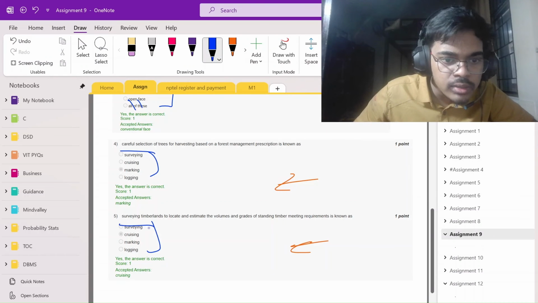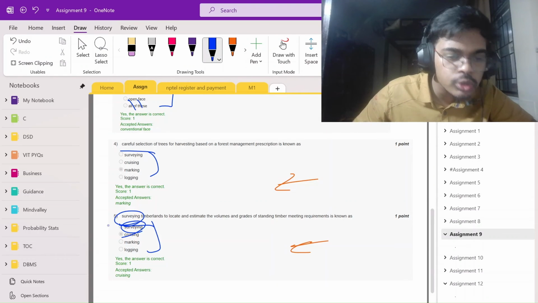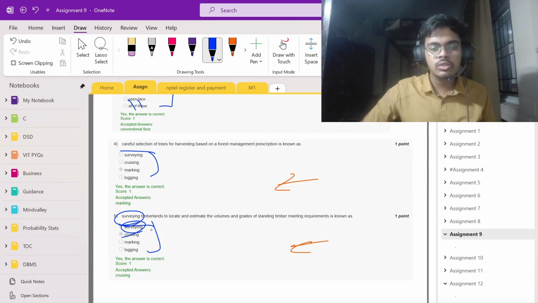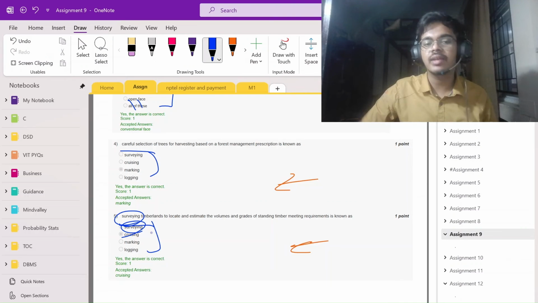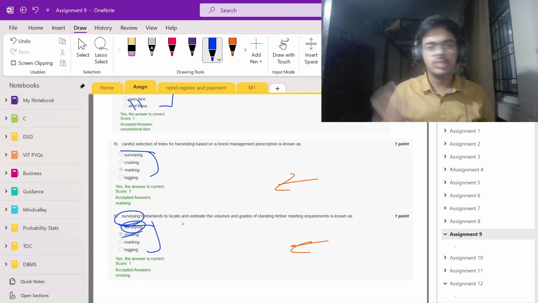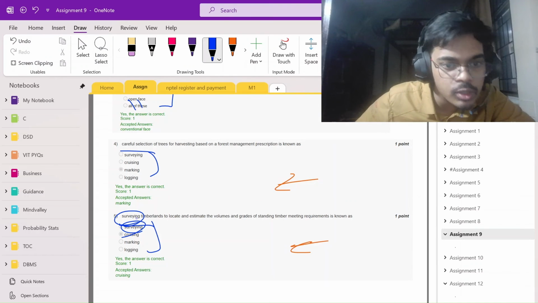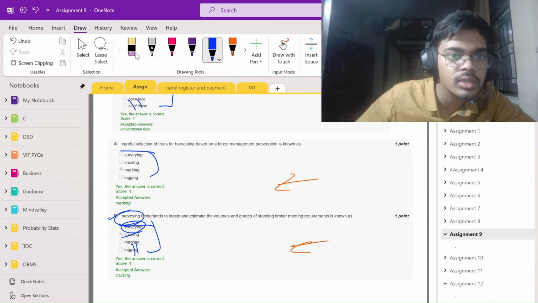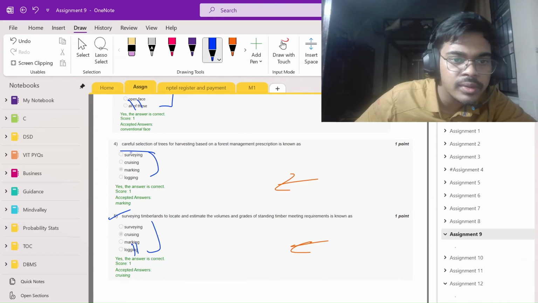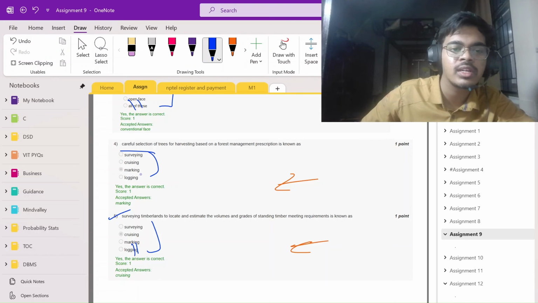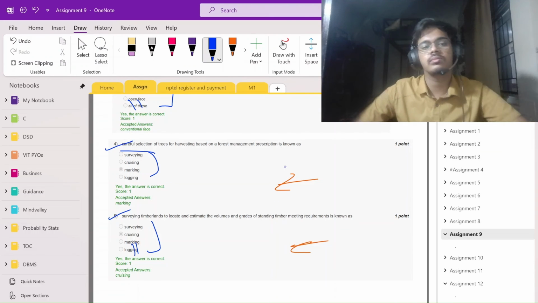Careful selection, then serving. Whenever serving is there, it shouldn't be. You can see the pattern, right? Whenever something similar is there, the answer option shouldn't be similar. Like we did here, similar words. Or serving, this couldn't be an answer. These are never the options, so the answer would be cruising. Okay, cruising. And here there is careful selection. That is a very logical thing. Careful selection leads to marking of those trees. Okay, done.